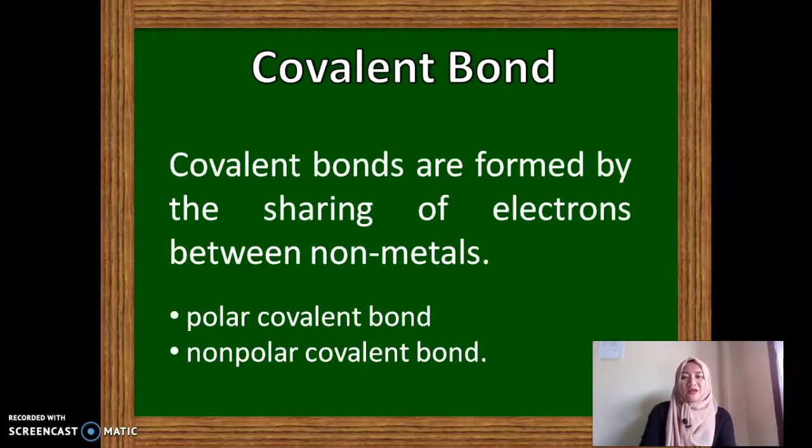Next kind of chemical bond is what we call covalent bond. Covalent bonds are formed by sharing of electrons between non-metals. Ibig sabihin, in this bond, two non-metals are being bonded. These covalent bonds are classified into two. We have polar covalent bond and non-polar covalent bond.